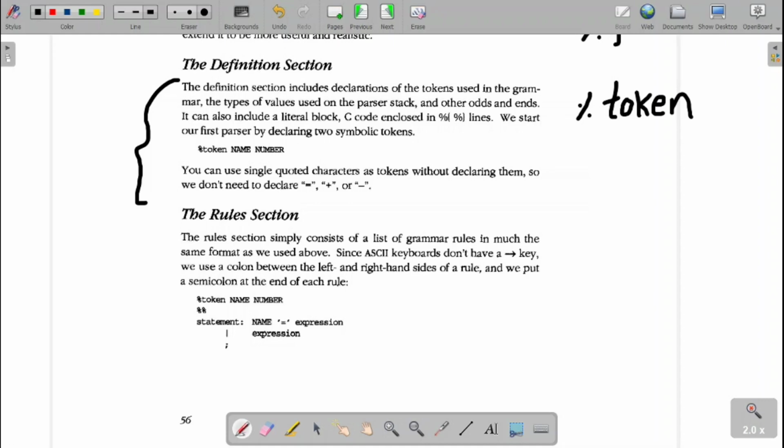So now if you observe how the grammars are written, the tokens from the Lex are a name and a number. It is the same old example we used earlier. So statement, in place of the arrow we are using a colon over here, name, and a token. Tokens, we are enclosing in single quotes. If the tokens are used directly, you should enclose them in single quotes. And name is one more token. So for the name, we are returning it as a name. But when we use the operator, that operator is directly sent from the Lex to the Yacc. So we are using single quotes for those tokens.